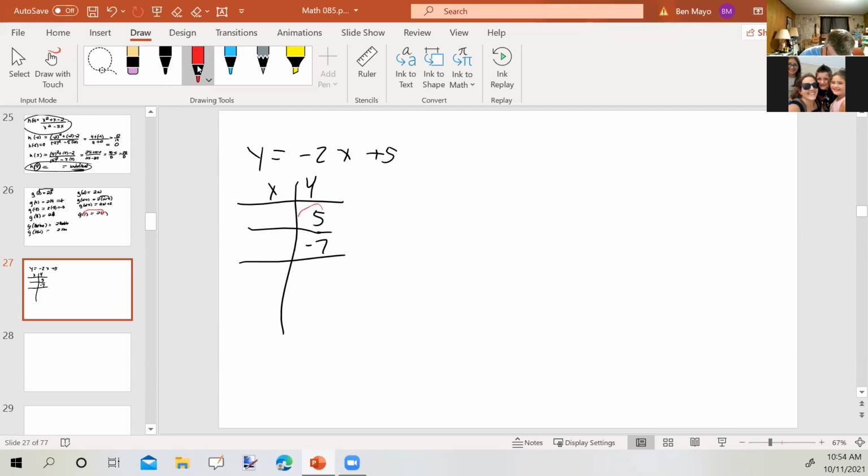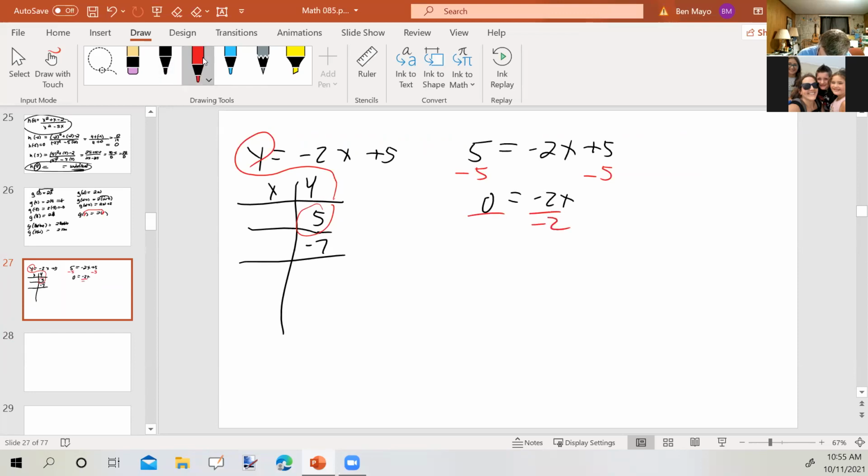Well, you'd take this and put it in the place of y. So you'd have y equals negative 2x plus 5. And then you'd go back and solve for x. So solving this, we'll subtract 5 from both sides of the equation, and we'll divide both sides by negative 2, so x equals 0.